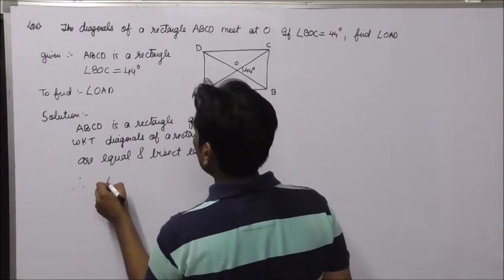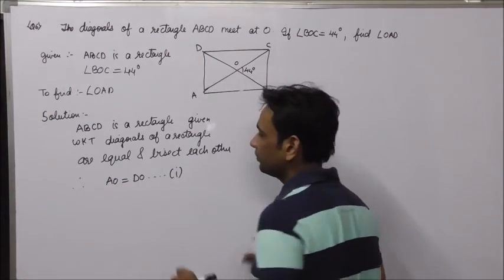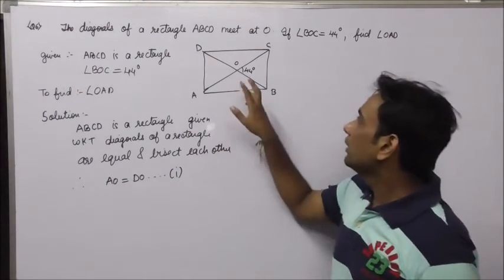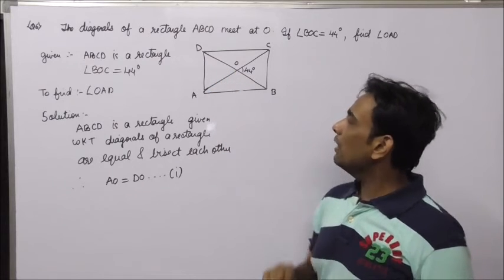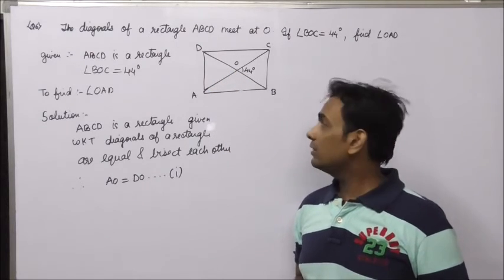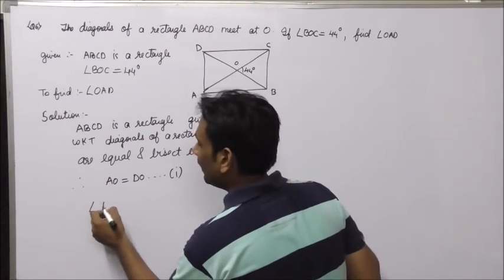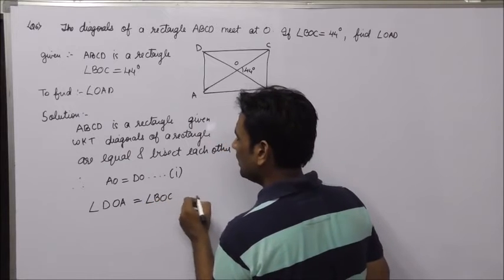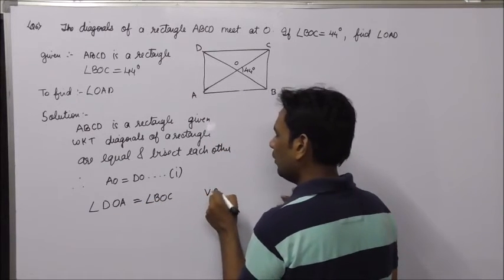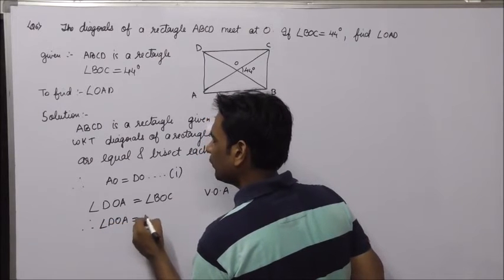Therefore, I can say AO is equal to DO. Let this be 1. Now, angle DOA is equal to angle BOC, vertically opposite angles, therefore DOA is 44 degree.